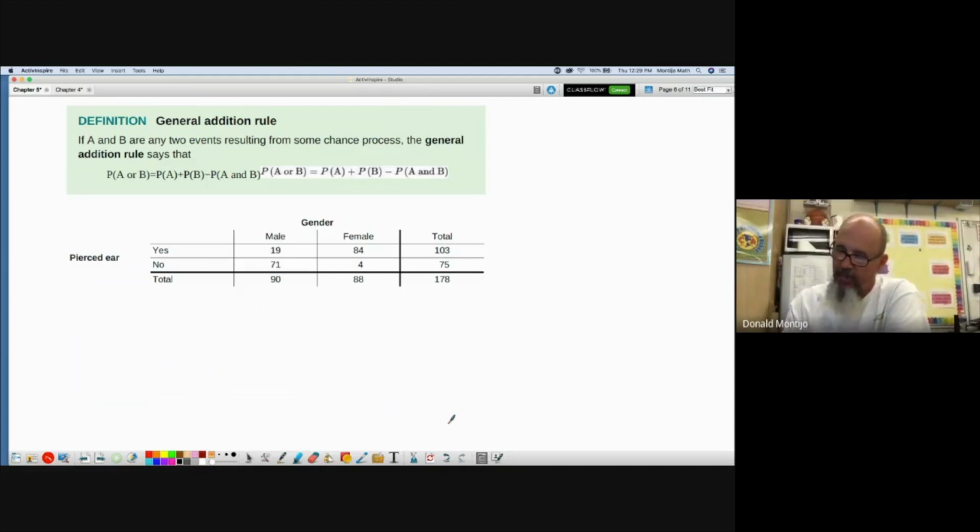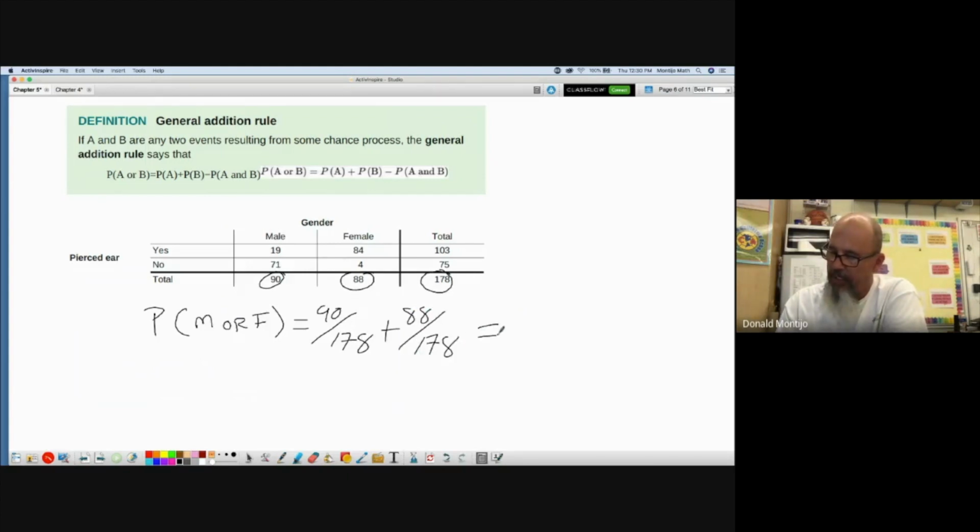So for example, what is the probability that I am a male or a female? Well, the probability that I am a male is 90 over 178, plus the probability that I'm female is 88 over 178.